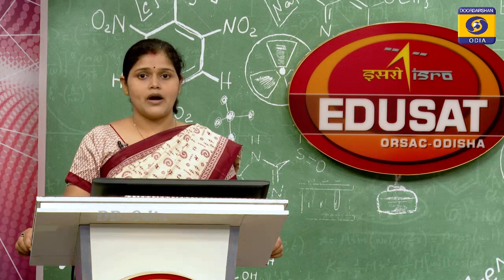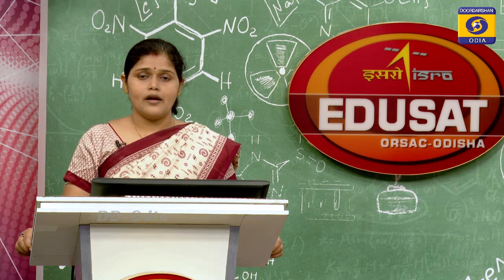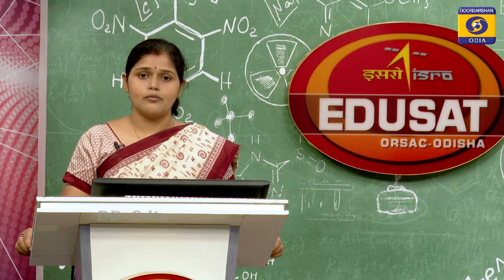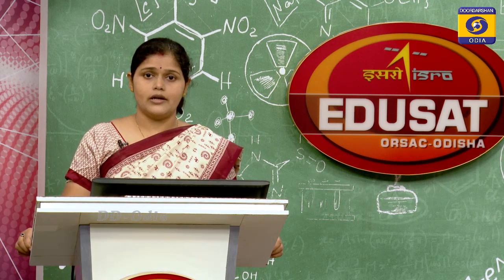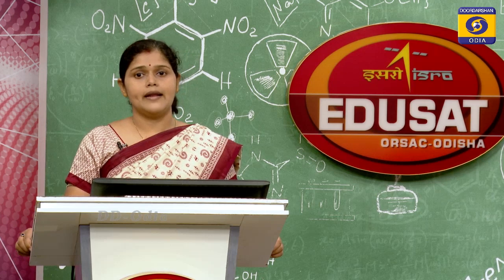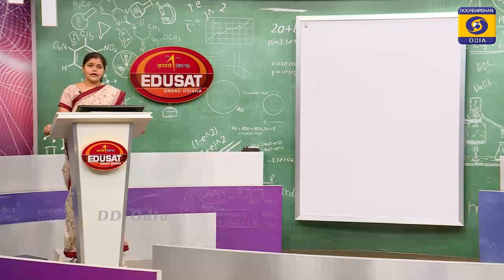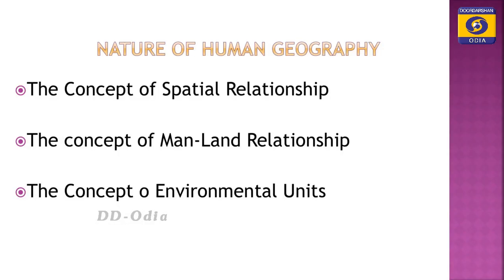In the previous part, we already learned that when we study human geography, in brief, we focus on the man environment relationship. If broadly categorized, we divide the nature of human geography into three parts: the concept of spatial relationship, the concept of man-land relationship, and the concept of environmental unit.